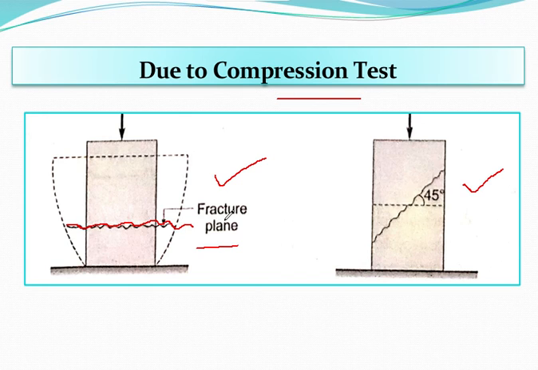Okay. Now for brittle material in compression, brittle metal fails in shear failure and it occurs at 45 degrees. This is the 45 degrees to the direction of loading. So this is the direction of loading and the failure is occurring at 45 degrees here. Okay. So now let's move to the next slide.